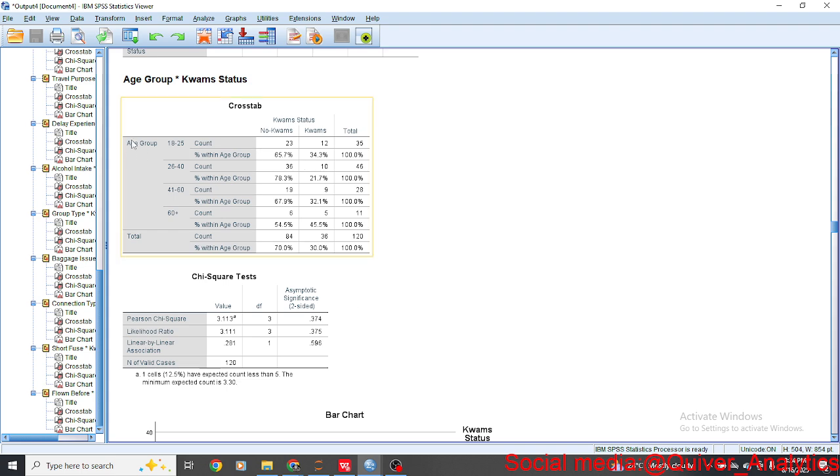So here we have age group. Looking at the cross tab, we can't establish a relationship between the age group and the chaotic status. Let's look at no chaotic here, and we have chaotic here. Among the 18 to 25 year olds, 23 of them are not chaotic, while 12 of them are chaotic people.